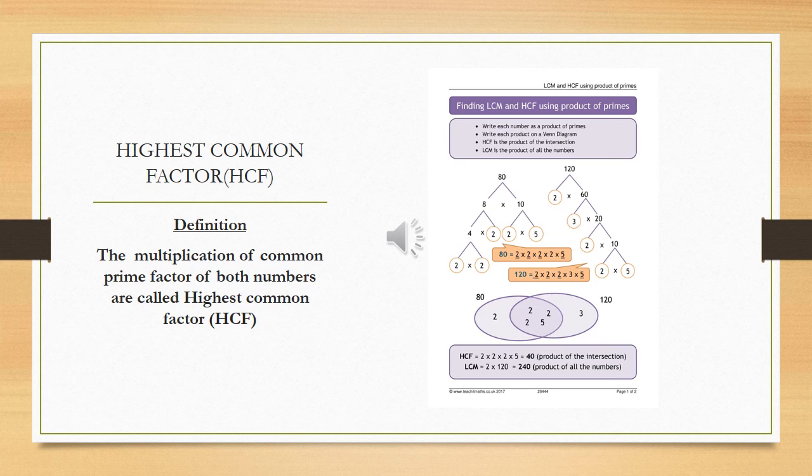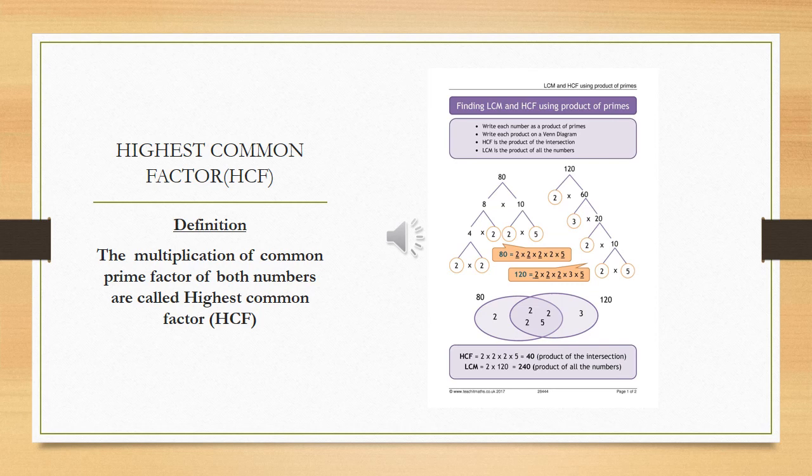It means that if we are taking the HCF of two numbers, we have to take the common factors of both numbers. Like if we are taking the HCF of 80 and 120, we have to take the factors of each number separately, and then we compare all the factors of both numbers, and the common factors which come are called HCF.